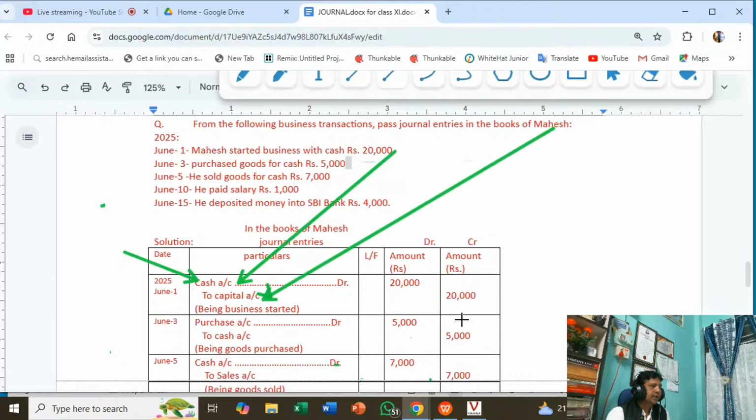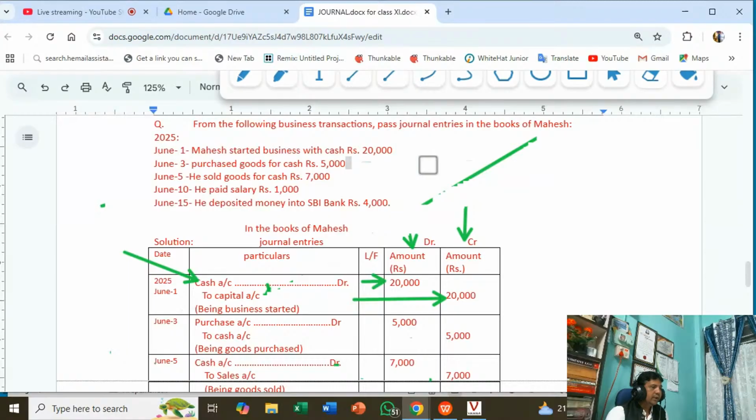So you can write Mahesh capital account, with equal amounts of debit and credit, 20,000 and 20,000. This is the debit column and this is the credit column. Now how is this recorded, and how are the rules of debit and credit used?